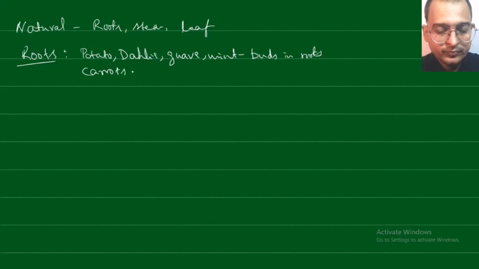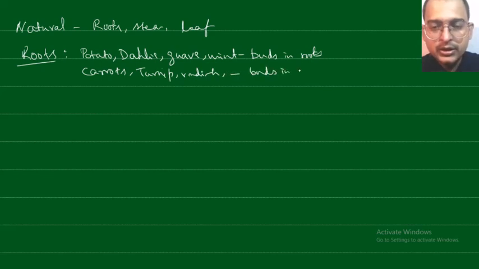Whereas carrots, turnip and radish have buds at the base of the mature stem, and from here the new plant can arise.